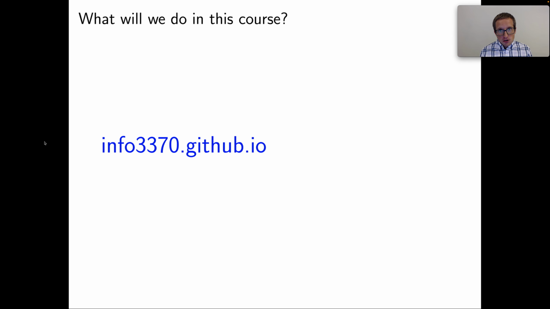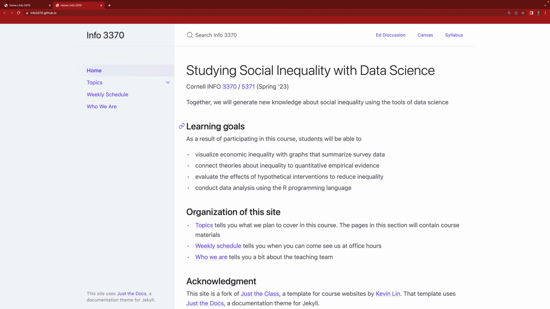Lastly, I'd like to direct you to the course webpage, which is publicly available on GitHub. And so if you follow this link, you'll go to the website. And on this website, you can see at the top our learning goals. Our learning goals are to visualize economic inequality with graphs that summarize survey data. Our second goal is to connect theories about inequality to quantitative empirical evidence. Our third goal is to evaluate the effects of hypothetical interventions to reduce inequality. And our final goal is to conduct data analysis using the R programming language.